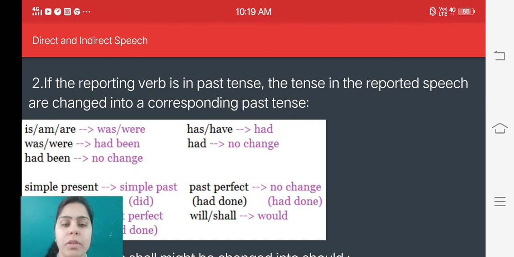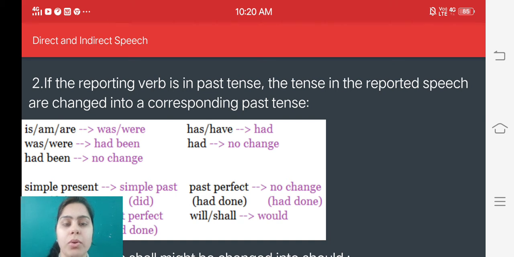As you know, we are doing direct and indirect speech. This is chapter number 20 of your grammar book. Today we are going to do the different types of rules which will help you change direct speech into indirect speech. We have already done how to change the tense while changing direct speech into indirect speech. We have done present tense before, and now we are going to do different types of other rules.